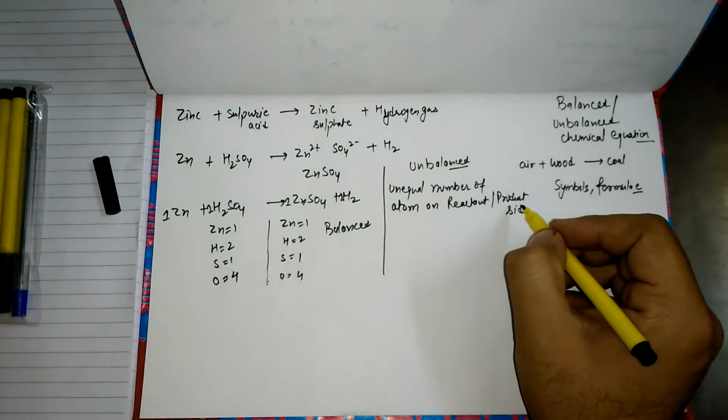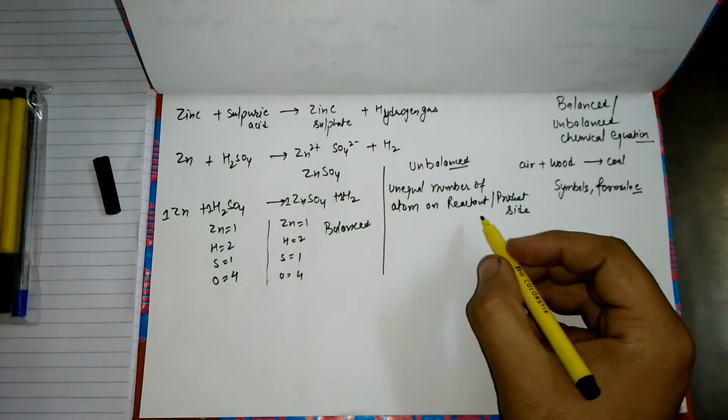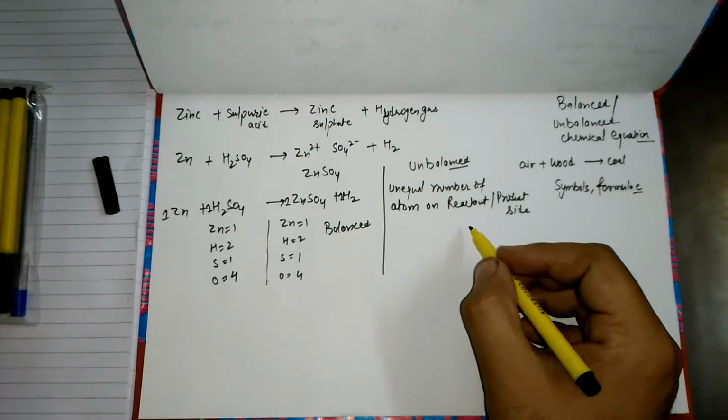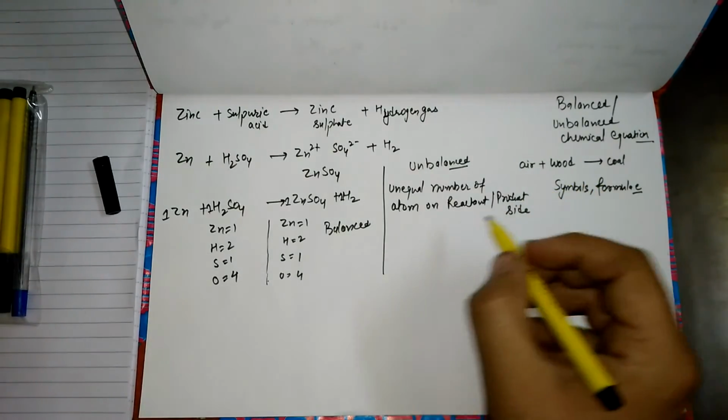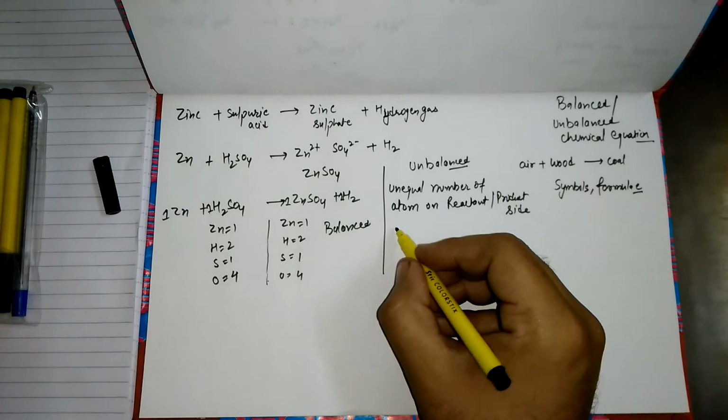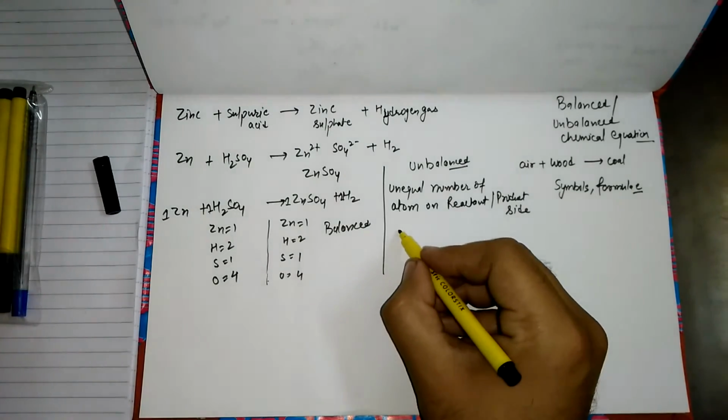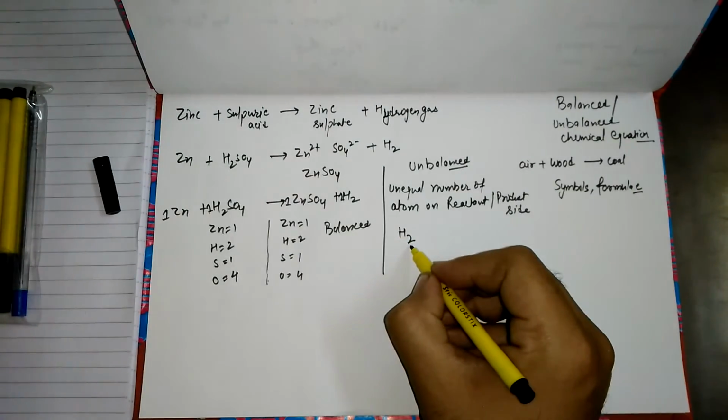We have the reactant as well as the product. If I just say that hydrogen burns in oxygen to form water, it becomes lengthy. How can we write it in the form of an equation? Hydrogen burns, and the symbol for hydrogen is H2.